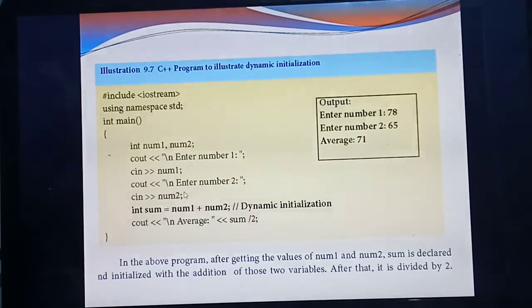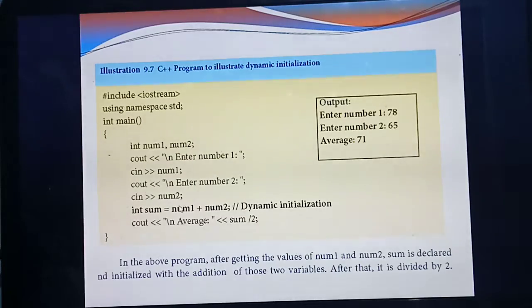So this one we are calling dynamic initialization. In the next one, listen carefully. You are going to print the average. What's the meaning of average? The particular things you are adding, divided by the total number of things. Here how many? 2. The answer of num1 and num2 is stored in the value sum. So sum divided by 2.